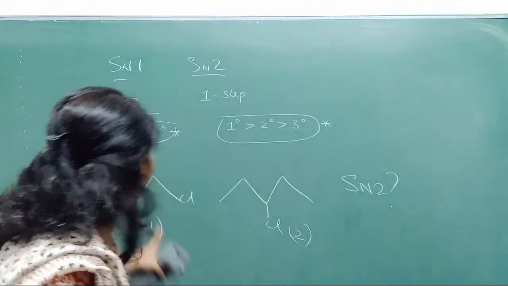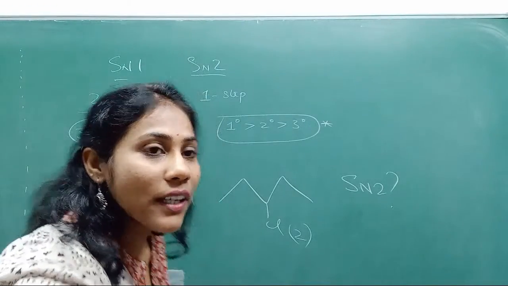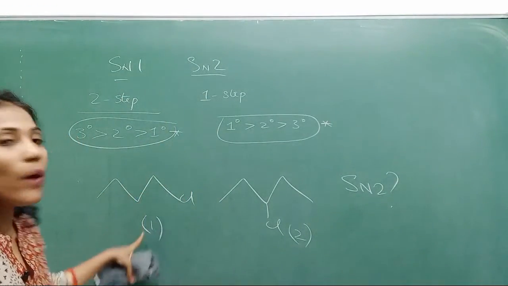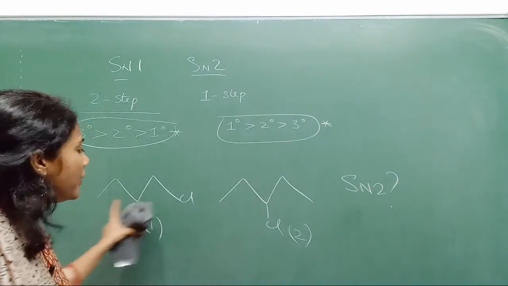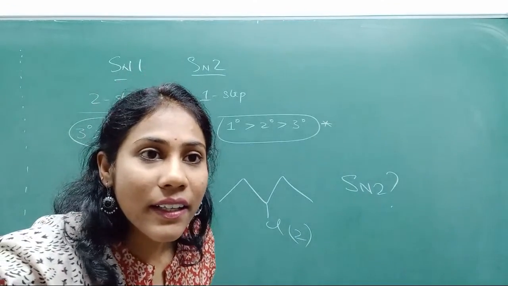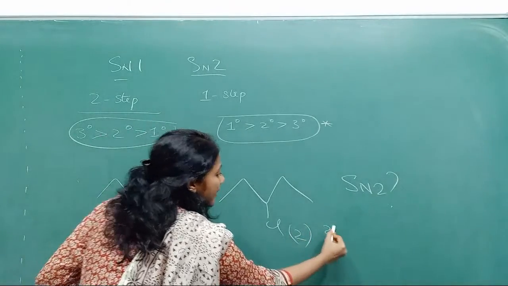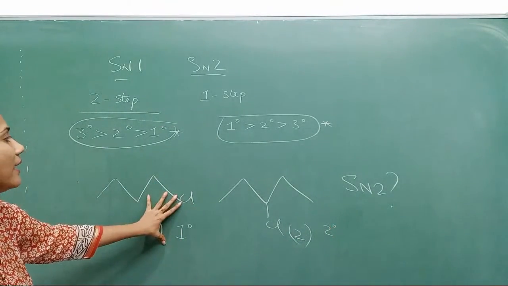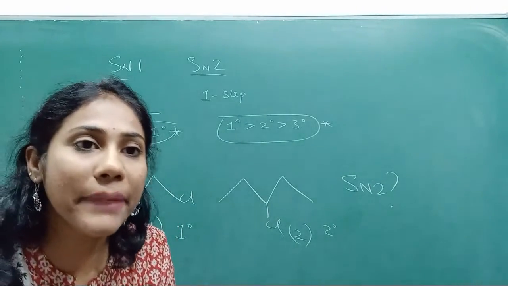Yes? 1 or 2? Yes. So you people are answering. Very good. Okay, so it is 1. Compound number 1 can undergo SN2 better. Can you tell me why this undergoes SN2 better? Yes, because this is primary and this is secondary, right? So primary alkyl halides always undergo SN2 reactions in a better way, right?